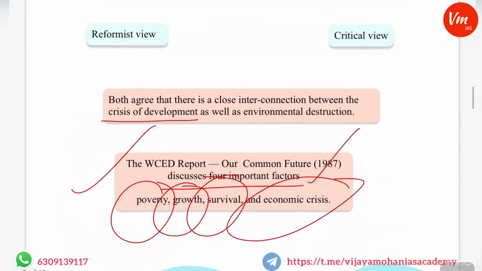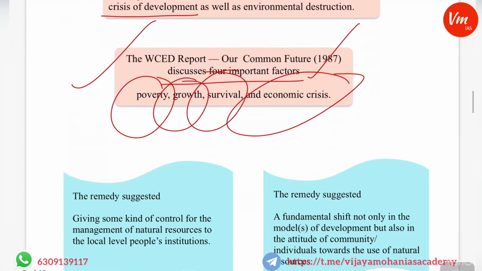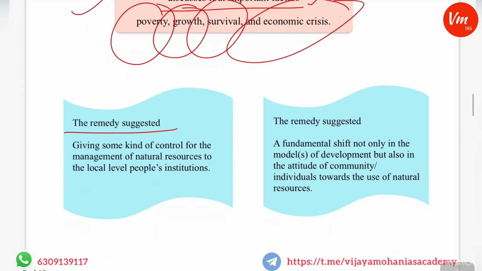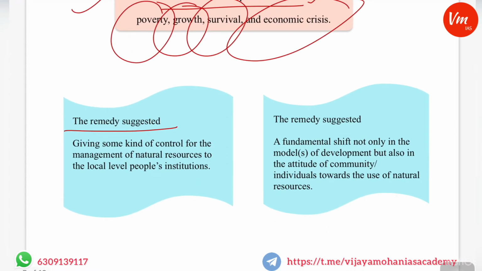And the reformist view has suggested a remedy for the environmental destruction, that we need to give some kind of control for the management of natural resources to the local people's institutions. So the reformist view has suggested that you have to provide some control over the management of natural resources like land, water, energy resources to the local level people's institutions.